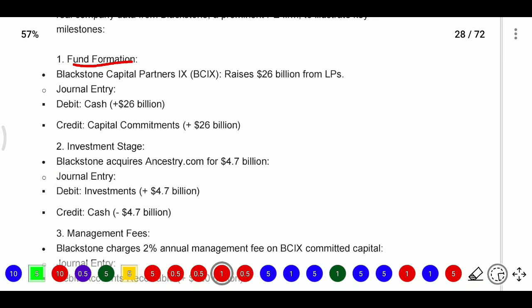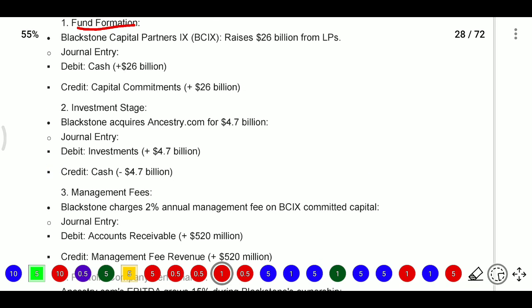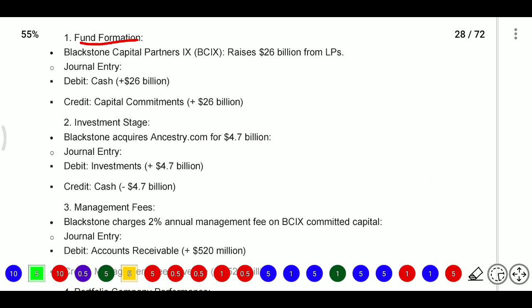Firstly, when the capital partner raises $26 billion from limited partners, the entry is cash account debit to capital commitment, $26 billion. Next, from the cash collected, they will invest in different strategies and different stages. When Blackstone acquires Ancestry, the company shares will be bought. They have $26 billion now, and out of that they buy the shares of Ancestry for $4.7 billion. Now we need to post that entry also.